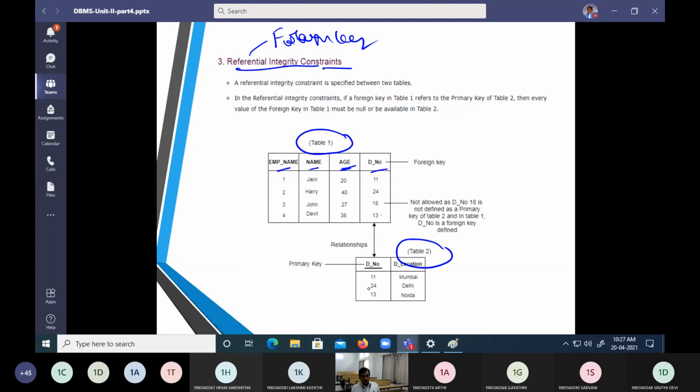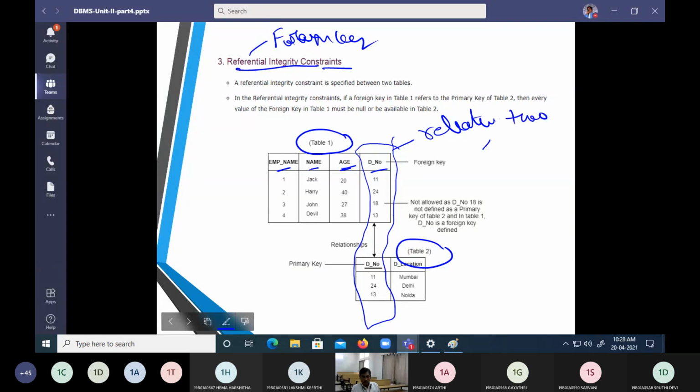Table 2 has department number and department location. This value is relating the two tables, so it is called a foreign key. Up to there it is clear. Now, what is the constraint here?